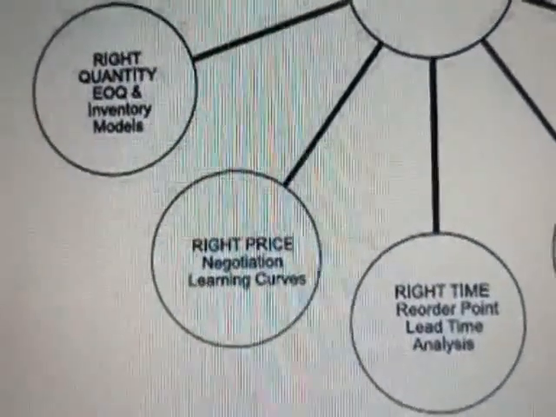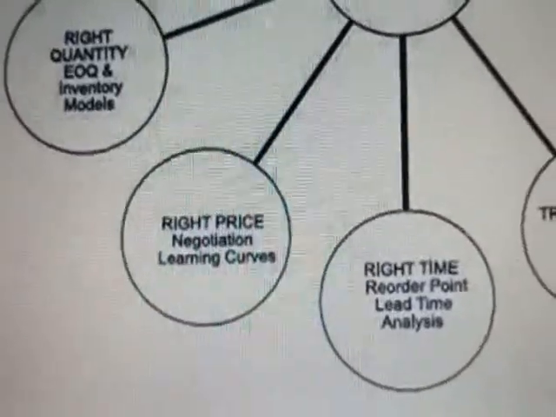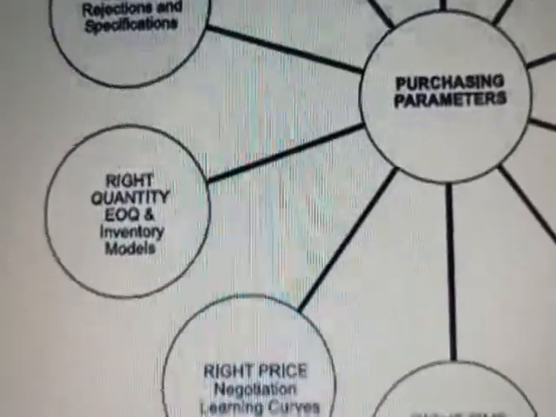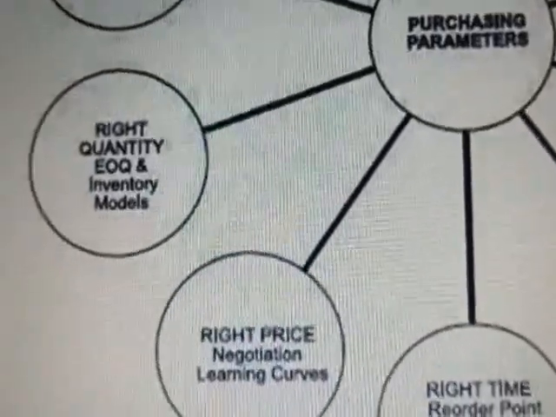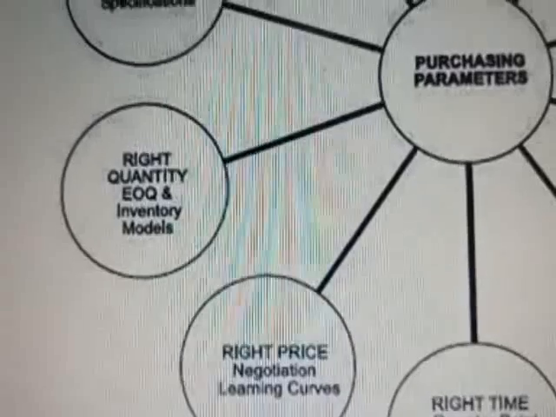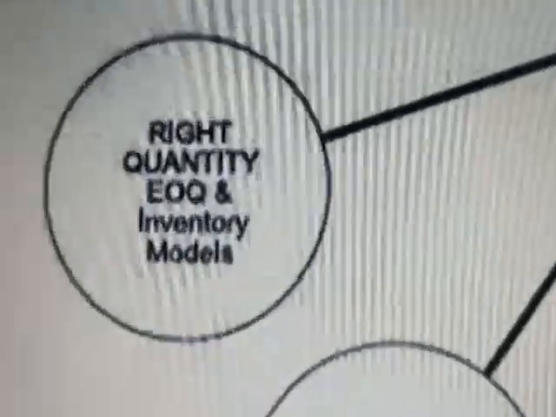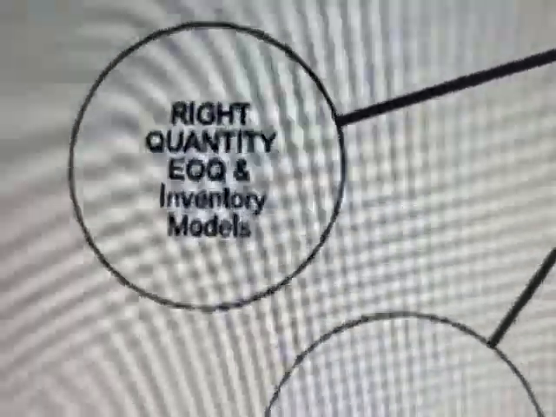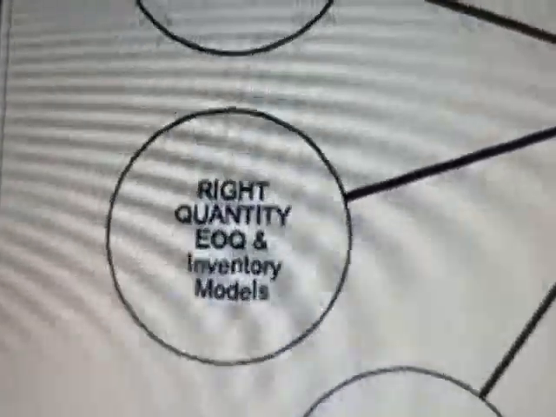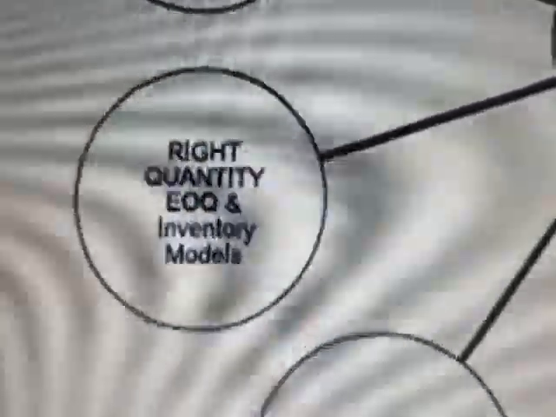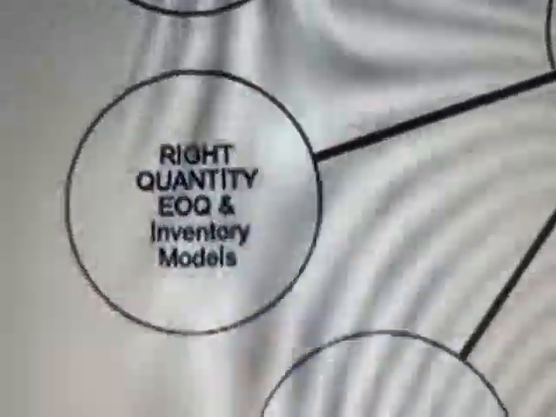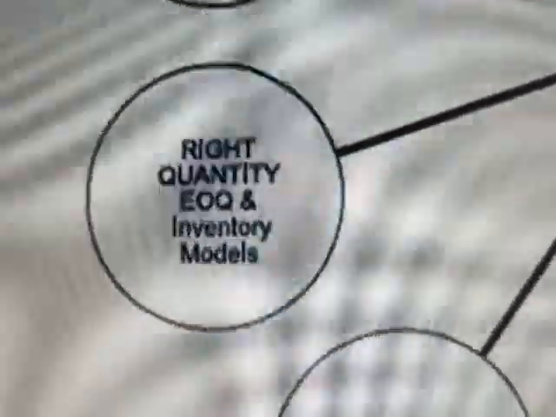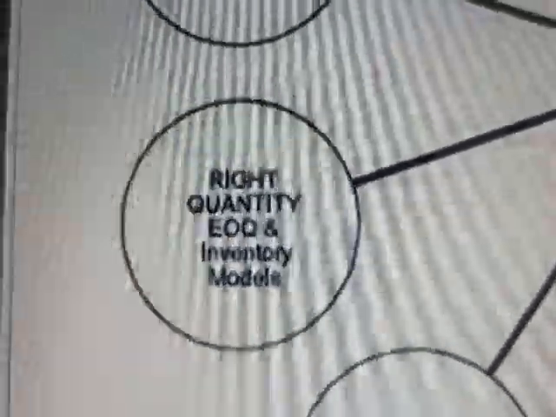Right price, that is, the product is available at different prices, we have to buy at a reasonable price. And right quantity, right economic order quantity. EOQ refers to economic order quantity, an economic inventory model. In the next session we will discuss all these things. But right quantity is nothing but how much quantity we require and how much quantity we have to buy. For example, we require 1000 bags of cement per month. How many do we have to purchase? We have to purchase 1010, is it not? The 10 is the safety.